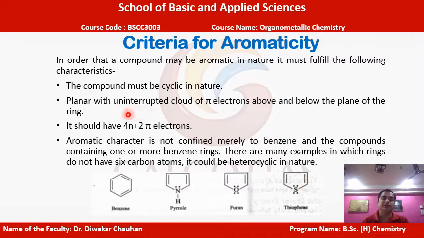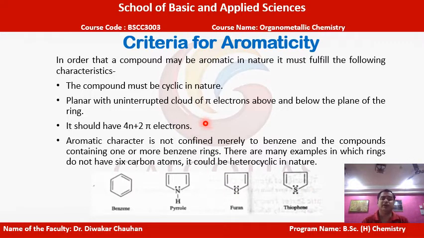The second important condition for a compound to be aromatic is that it should be planar in nature. That means it should have a pi electron cloud in conjugation above and below the cyclic ring without any interruption. It should be properly in conjugation, and there should not be any interruption in the pi electron cloud located above and below the cyclic rings in all cases.